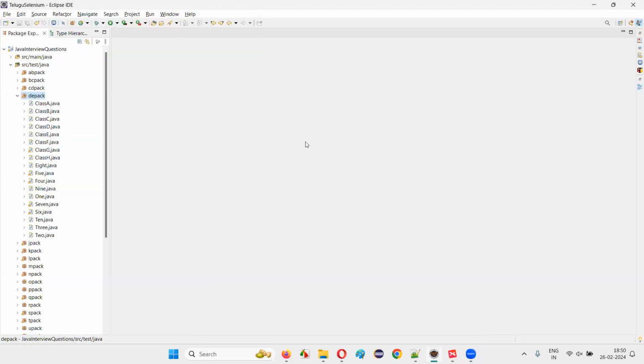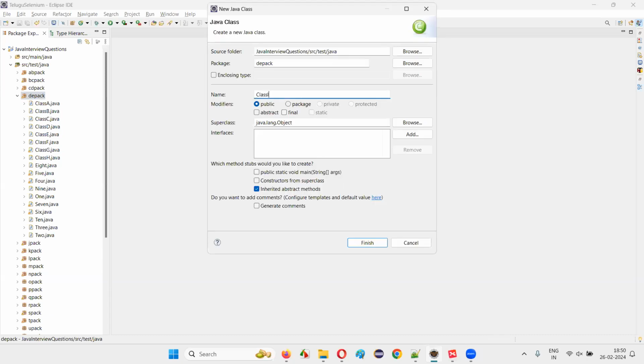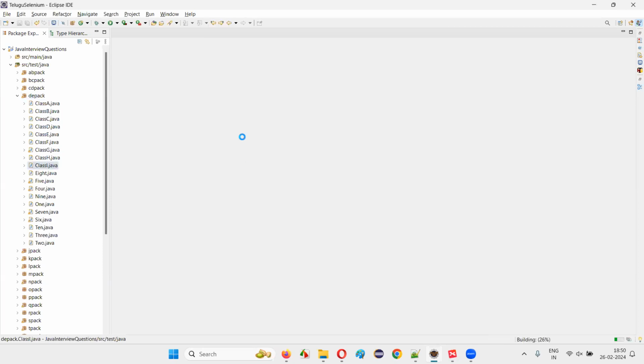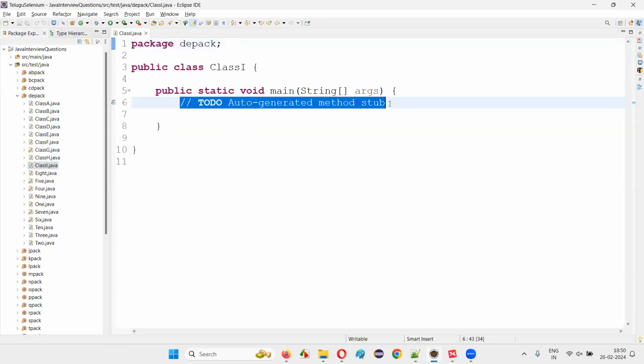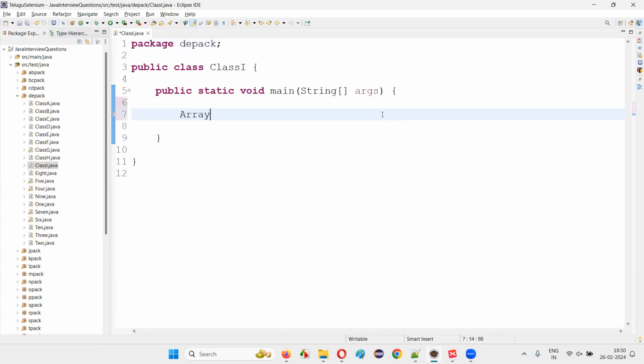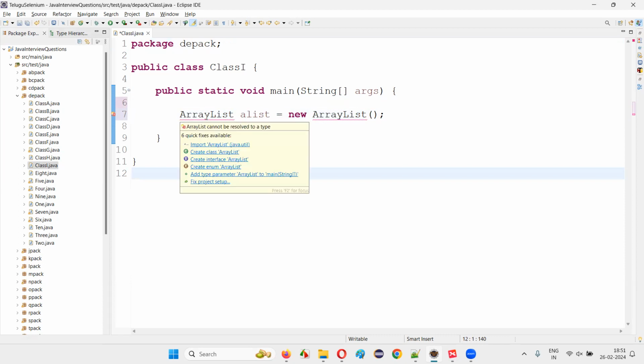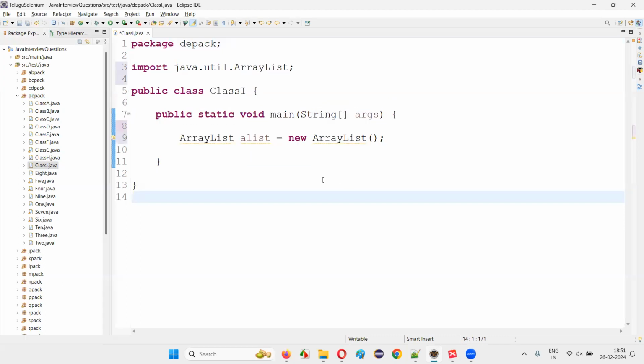I'll just create a new class. I'll just name this class as class I with main method. Inside the main method, I'm going to create an array list. aList is equal to new ArrayList, and I have to hover the mouse on the ArrayList and import this ArrayList from java.util package. After that, I have to specify less than greater than symbols and specify the type of objects I would like to store into this array list.